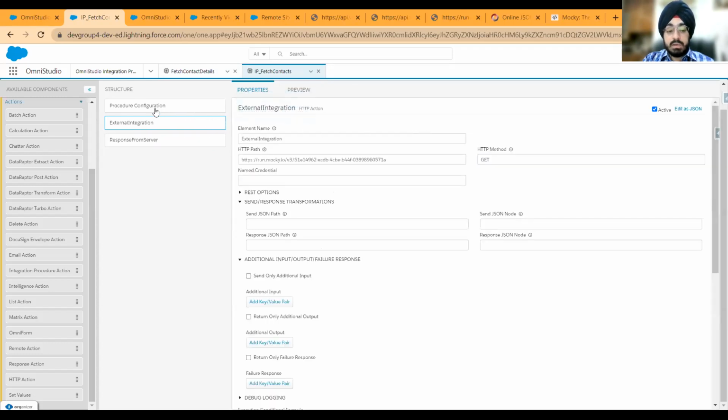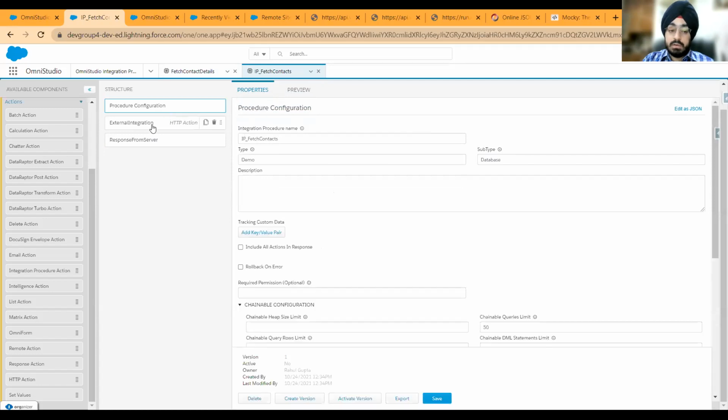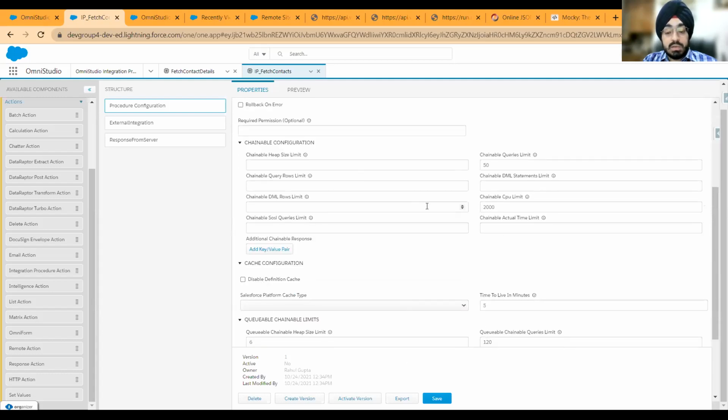And so basically, simple thing that we have done. This is just the procedure configuration. All setup related things are here. If you want to do a rollback, let's say your DataRaptor post returned some error and you don't want to do the load operation, if you receive an error, you can tick this, and then there are a lot of other options that are available here.